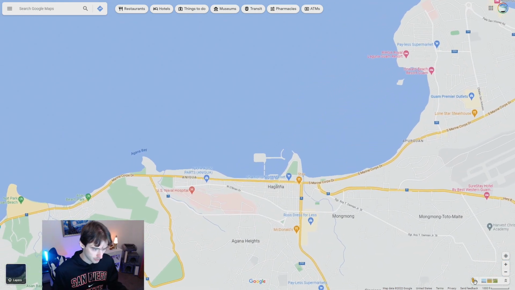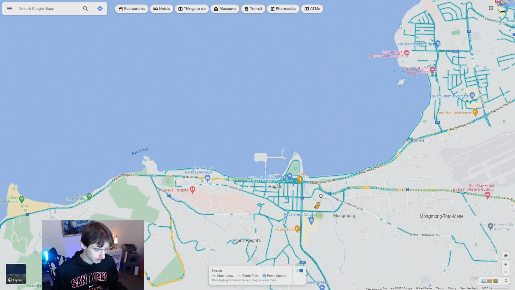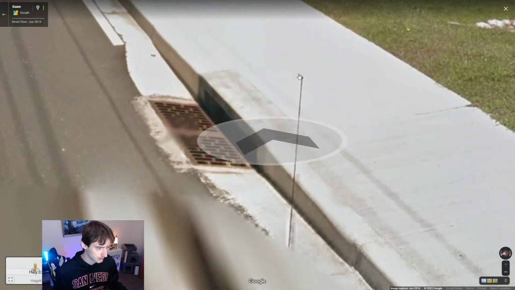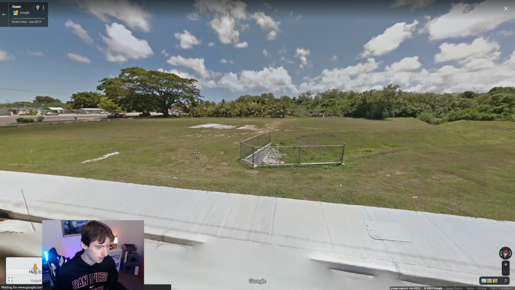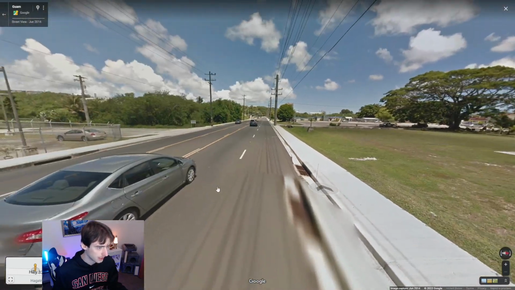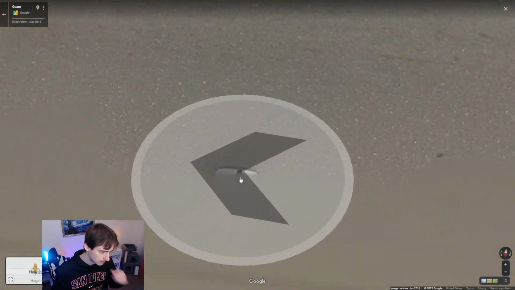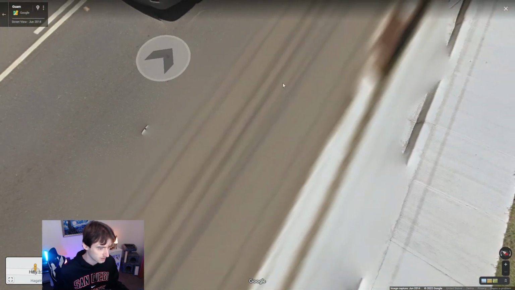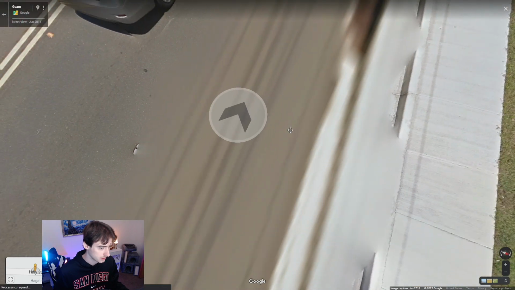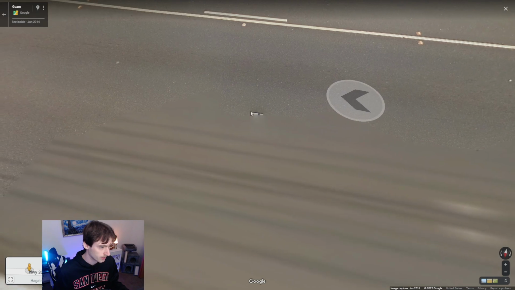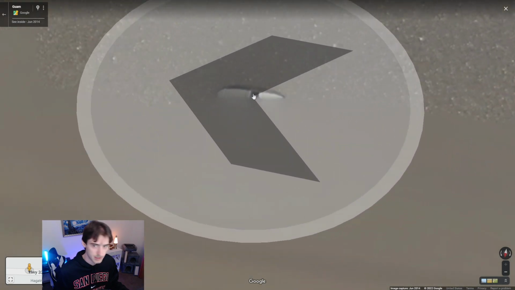Let's go kind of by the capital of Hagatna, I believe is the capital. I don't know, maybe it's not, but let's hope we get some actual good footage here. And we do. And as you can see, another long antenna here on Guam. So it looks different than Puerto Rico. You might be able to tell the vibes a little bit off. And it looks like there actually is a little bit of a roof rack that you might be able to see. Honestly, I didn't even know that. As you can see, it's barely visible. I wonder, it's probably not going to be visible every round. But it looks like it might be a meta here on Guam.